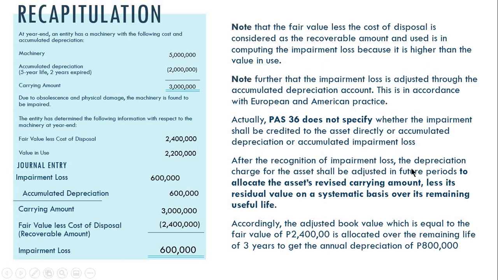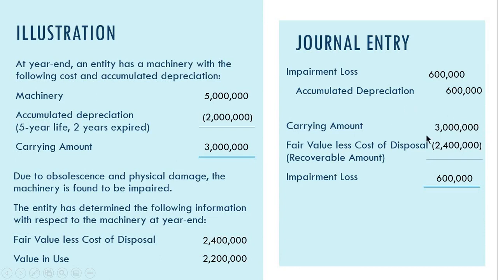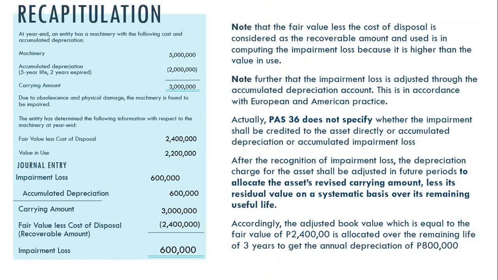So, after the recognition of impairment loss, the depreciation charge for the asset shall be adjusted in future periods to allocate the asset's revised carrying amount, less its residual value, on a systematic basis over its remaining useful life. So kapag nag-compute na tayo ng subsequent depreciation expense, nakabase na siya sa 2.4 million, sa kanyang recoverable amount. Ito na yung magiging basis natin for future depreciation. Okay?